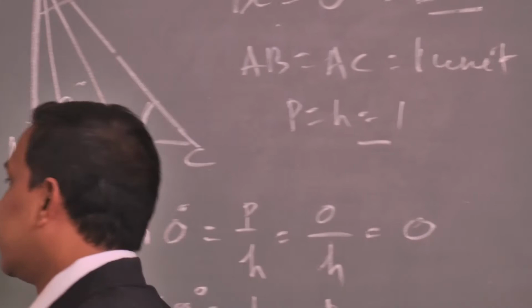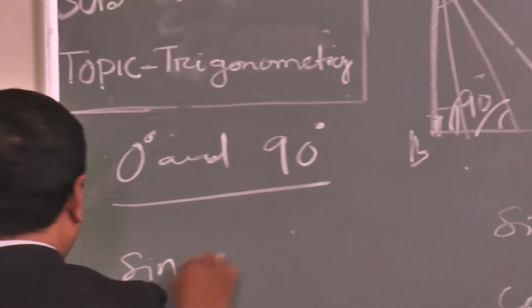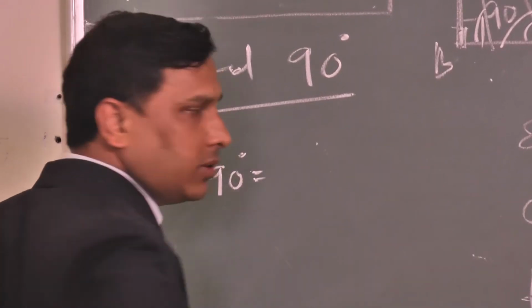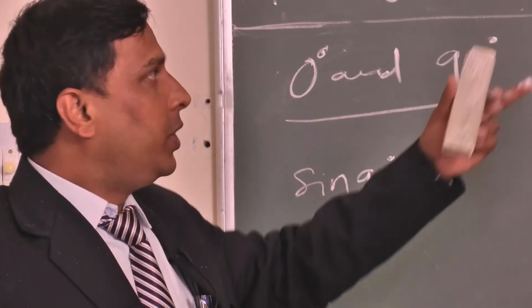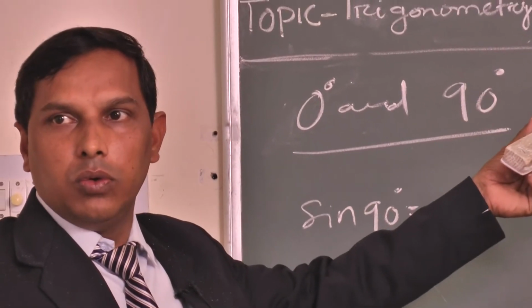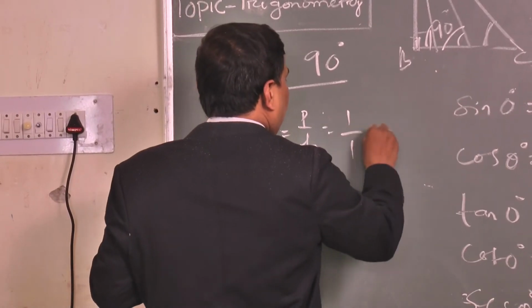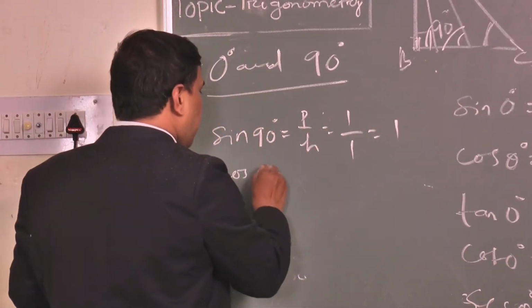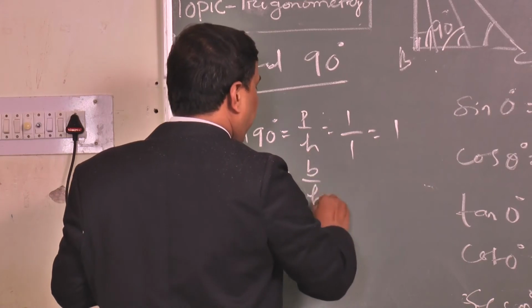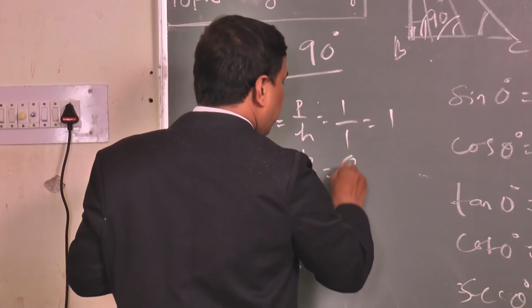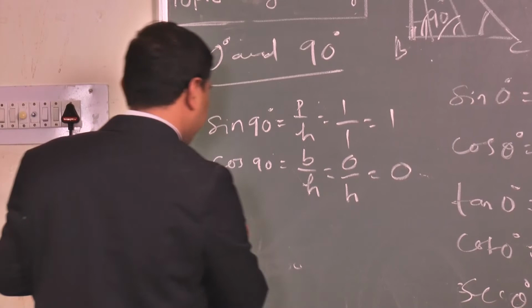So go for sin 90. Sin 90 is P by H. P equals 1, H equals 1, so sin 90 equals 1. Very good. Cos 90 equals B by H, B is 0, so cos 90 equals 0.